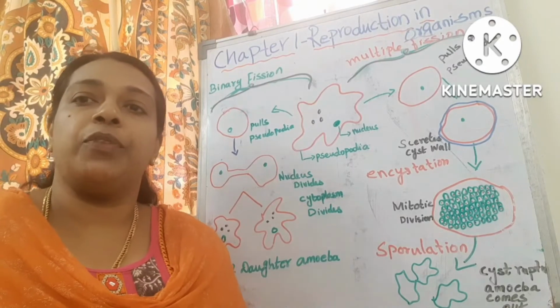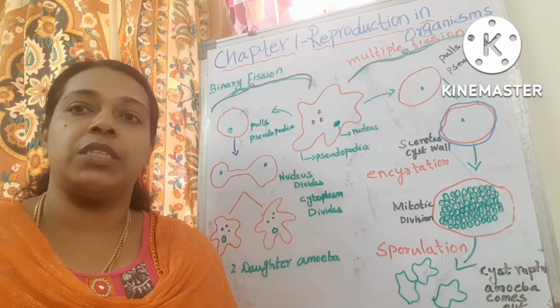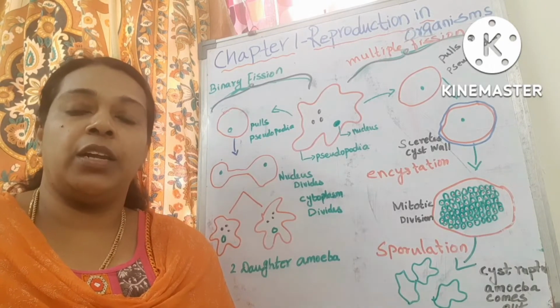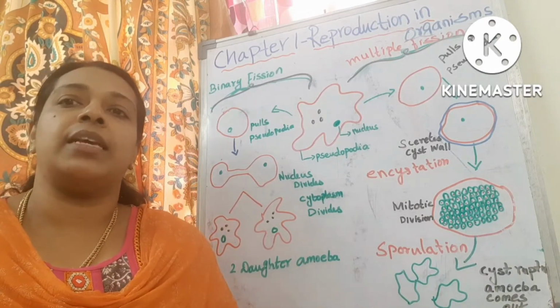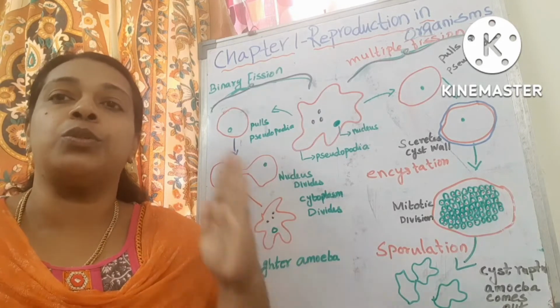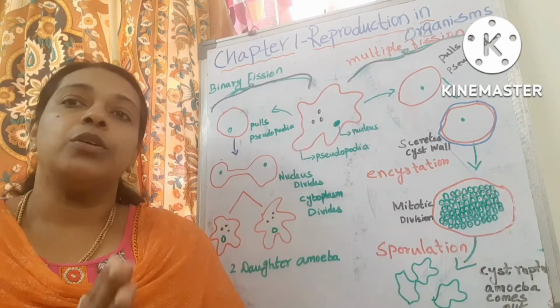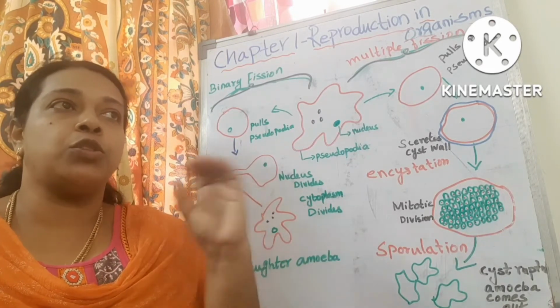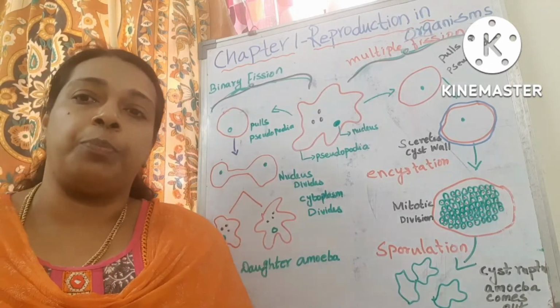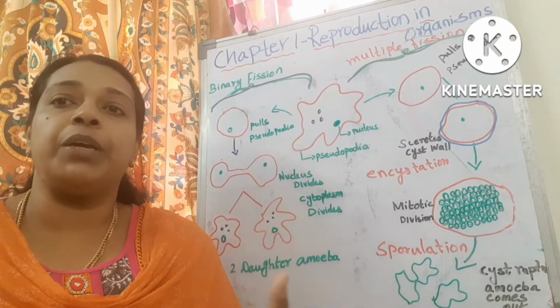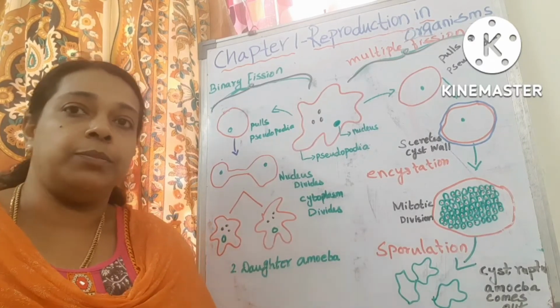The first type of asexual reproduction we are going to see is binary fission. In binary fission, a parent cell divides into 2 daughter cells. The offspring will be 2, and each offspring or daughter cell will develop into an adult organism.